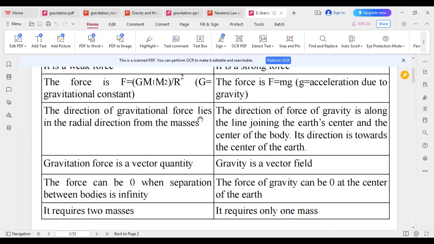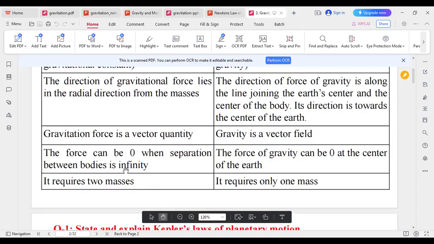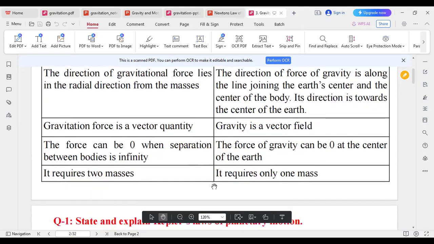Another difference: the direction of the force lies along the line joining the masses. The direction of gravity is along the line joining the center of the Earth and the center of the body. Its direction is towards the center of the Earth. Gravitation force is a vector and gravity is also a field. The force can be zero when it's in the opposite direction. The force of gravity can be zero at the center of the Earth. Now gravitation requires two masses and gravity requires only one mass.